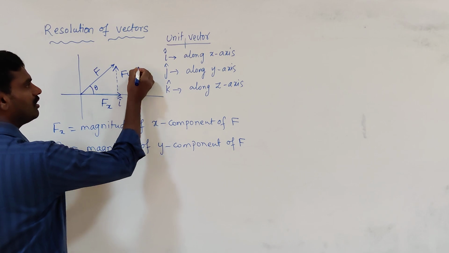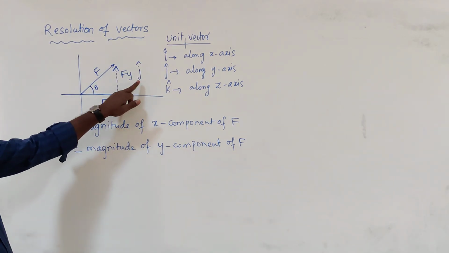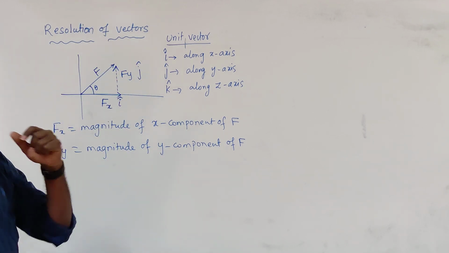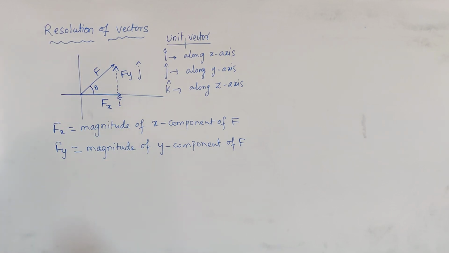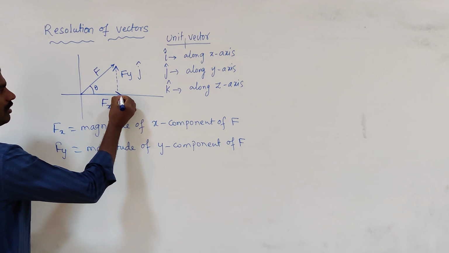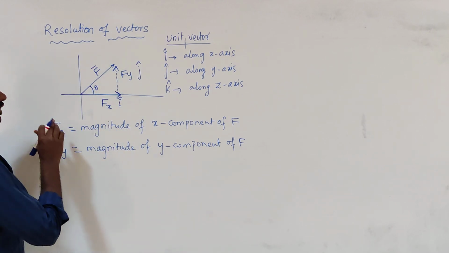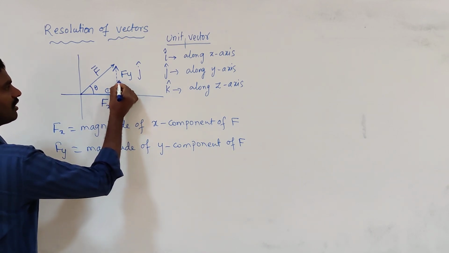The force acting along the y axis can be written as Fy into j. Fy is the magnitude, and j indicates the direction along the y axis. Now we can apply this: let this be vector 1 and this be vector 2.